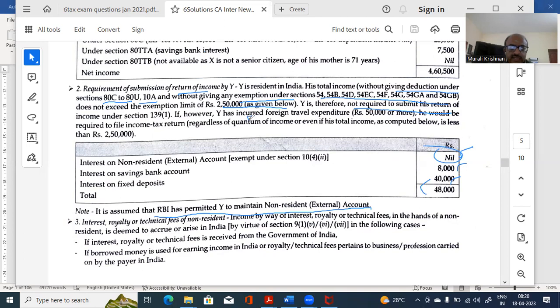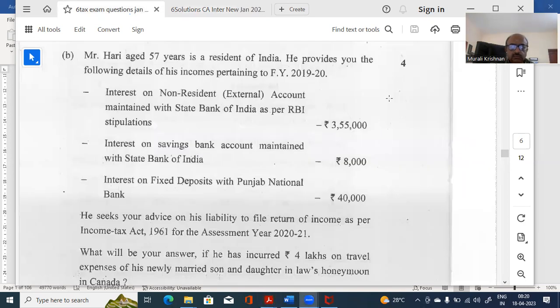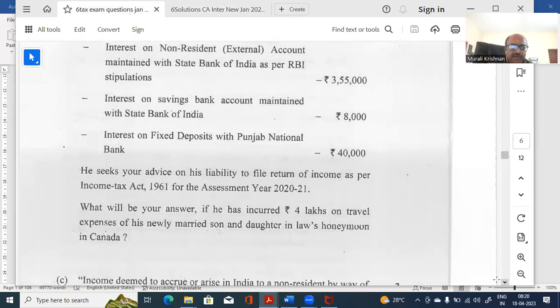If, however, Y has incurred foreign expenditure of 50,000 or more, he would be required to file the income tax return, regardless of the quantum being less than 2,50,000. He has incurred foreign expenditure. Now, foreign travel expenditure. There is a little doubt here. So again, that problem will come. Now, the question is, he has spent it for the travel expense of his married daughter, married son and daughter-in-law.